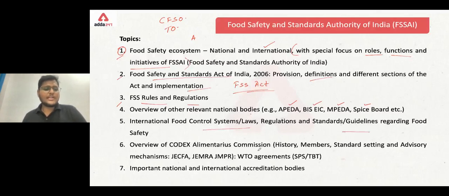Next, regulations and standards guidelines regarding food safety. Overview of Codex Alimentarius Commission. We will also talk about this. What exactly is Codex Alimentarius Commission here? What is its history? Who are the members? How are the standards set? And what are the advisory mechanisms? Now, talking about the advisory mechanisms, we have some advisory mechanisms listed here. These are JECFA, JEMRA, and JNPR. We'll also talk about these. Now, the last one is the WTO agreements like the SPS, the sanitary and phytosanitary standards, and the TBT also.